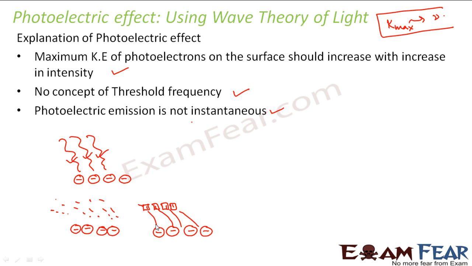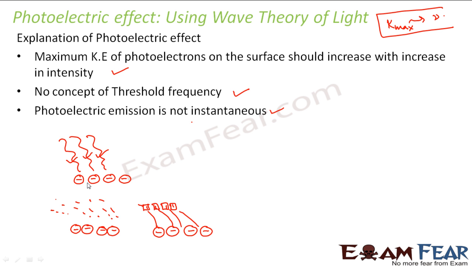But according to the wave theory, there was no such concept that the amount of energy which is needed for emission to take place can come to the electron at one go. As per wave theory, the energy will come in this form and get distributed between all the electrons present on the metal surface, and each of them will keep absorbing it gradually. So that will take time. In that case, photoelectric emission cannot be an instantaneous process as per wave theory.